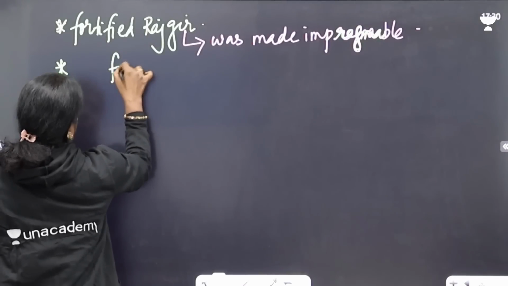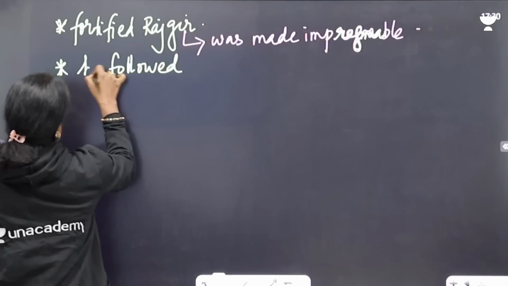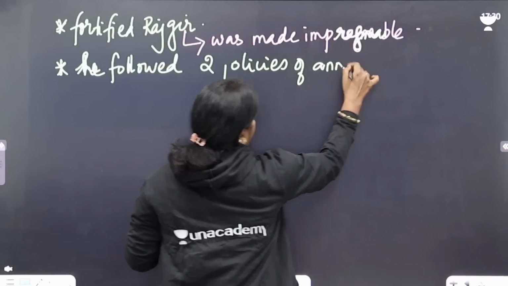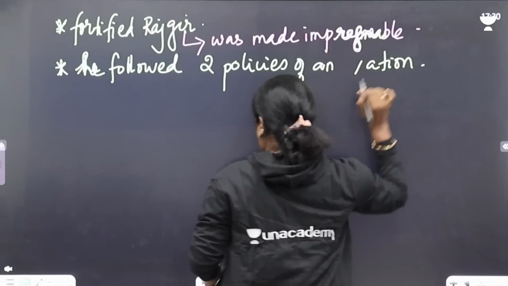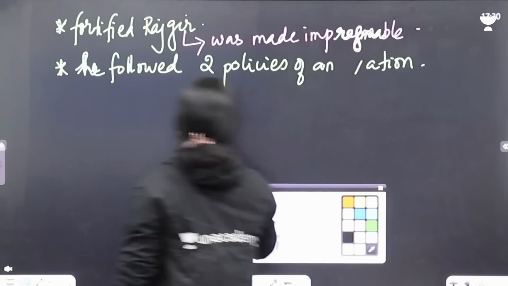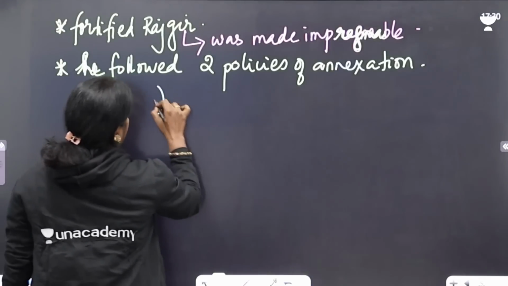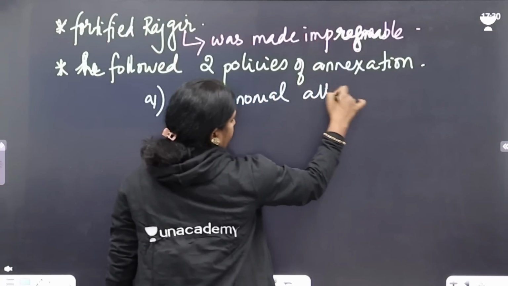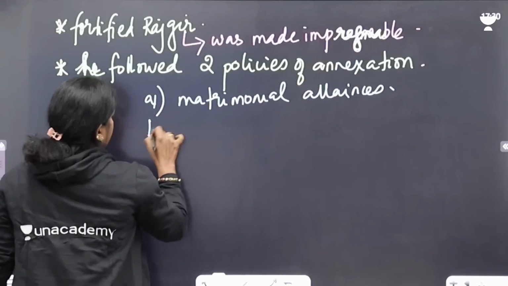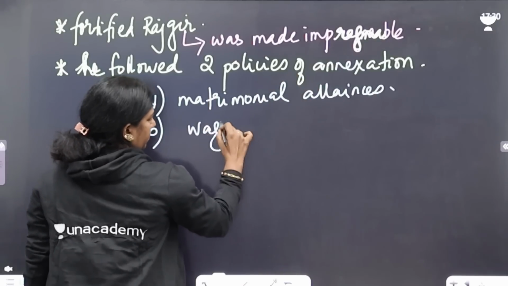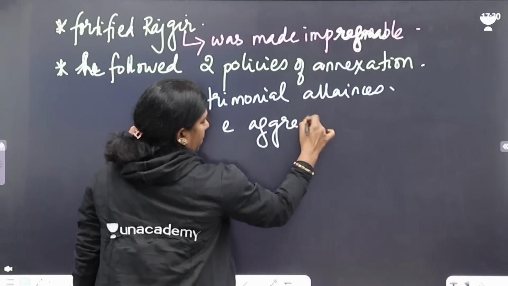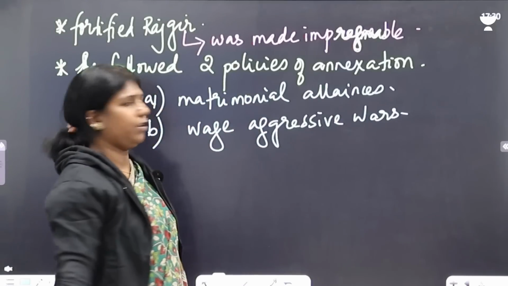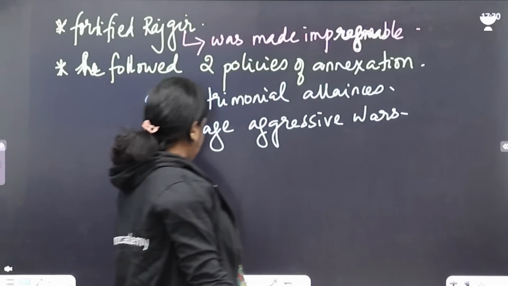And he followed two policies of annexation. Policy number one, matrimonial alliances. Policy number two, to wage aggressive wars.